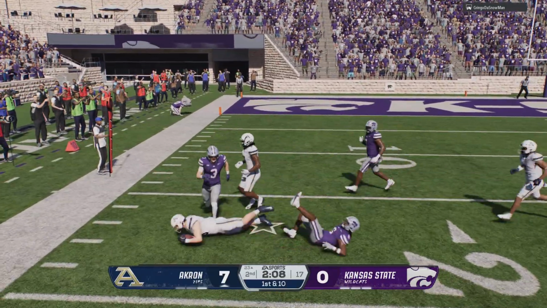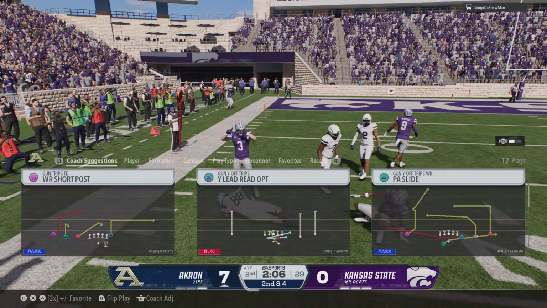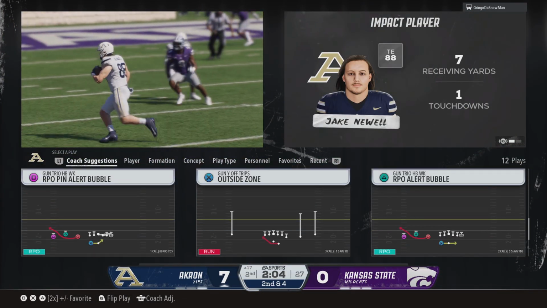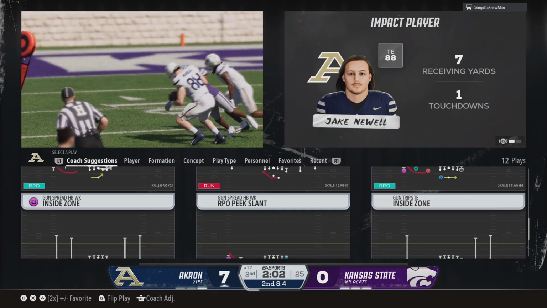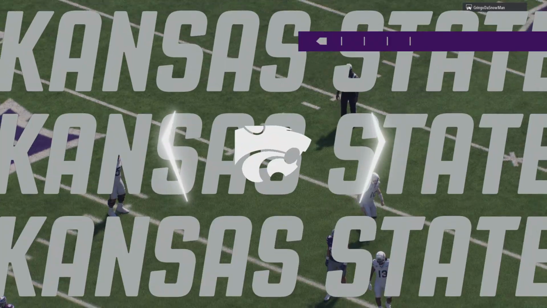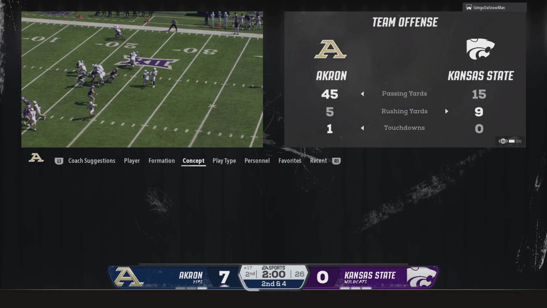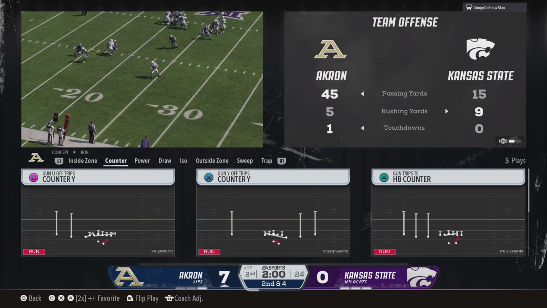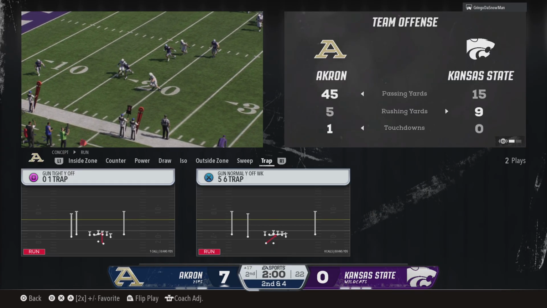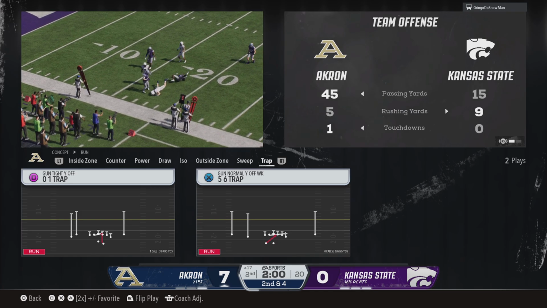There he goes. They stop him almost immediately. Short gain there, and still a little ground covered to pick up the 1st. And that's why QBs love their tight ends so much, right? Especially when they're athletic, because they make short throws turn into long gains. Because of his ability after the catch, it's so unique and special. He is dominant in this offense.